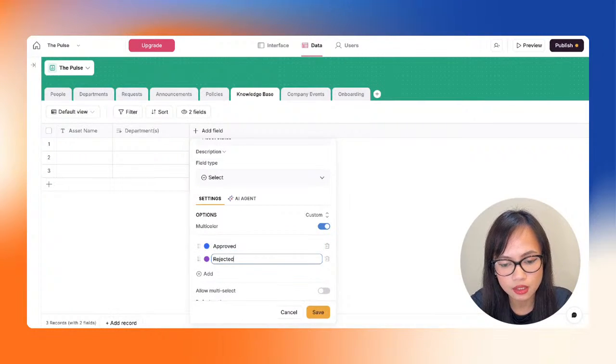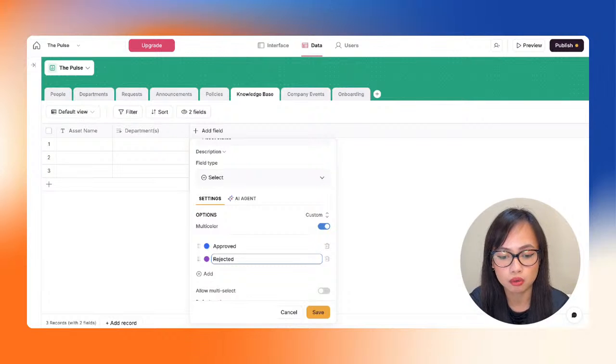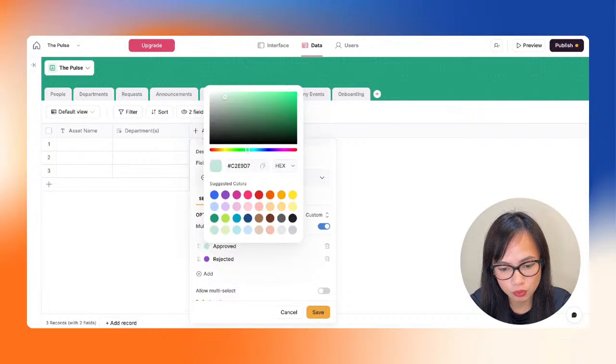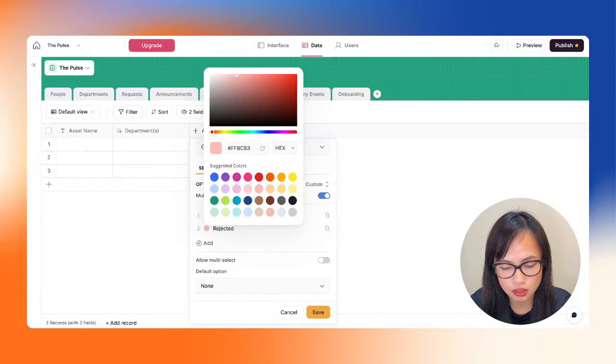So this means that we might have other people or random employees in the company who want to share an asset to everyone, right? But because we want to make sure that they're actually sharing an appropriate asset or a valuable asset, we would maybe want to have the company or the admin or HR approve it. So we have the approved and the rejected selection here.